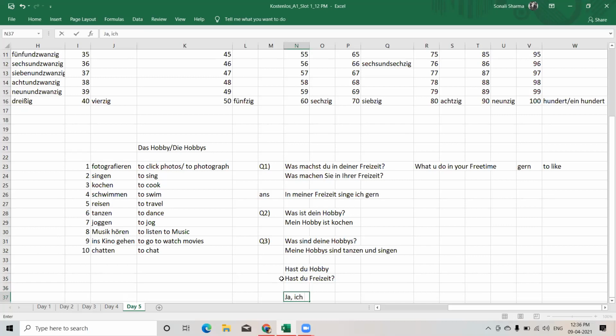Now what do you do? If I say do you have a hobby? You say yes, I really like cooking. So "Ja, ich koche gern." This is the way you have to tell. "Ja, ich koche gern." So with ich, the verb ending is e. So "Ja, ich koche gern. Ich jogge gern. Ich tanze gern. Ich reise gern. Ich fotografiere gern." So if your answer is positive, then yes, and then your hobby.